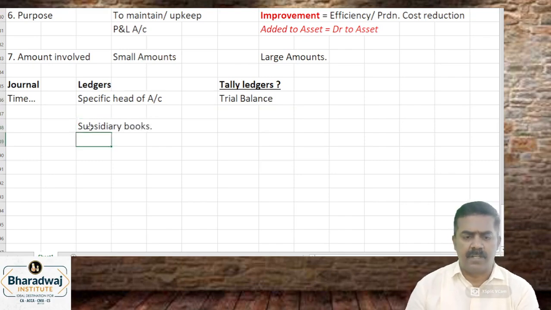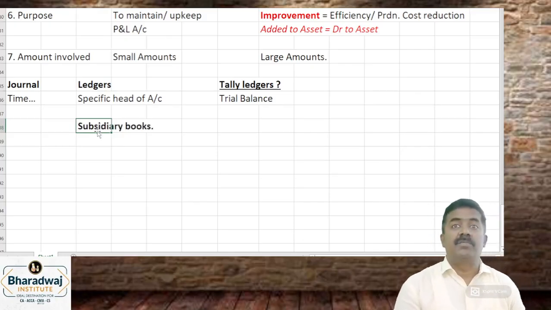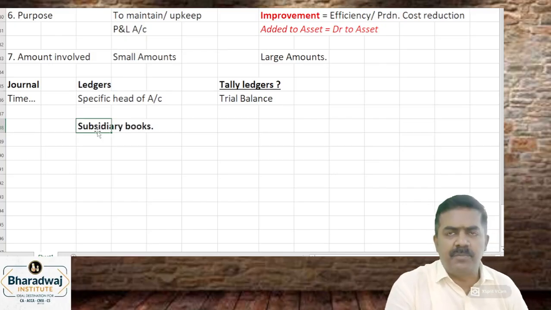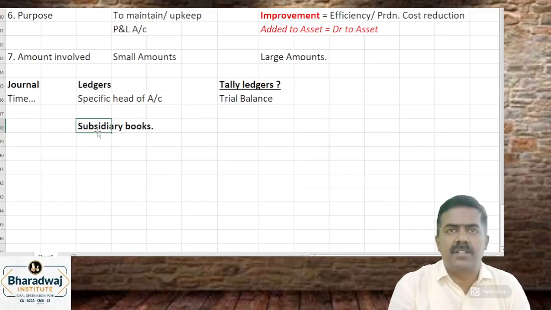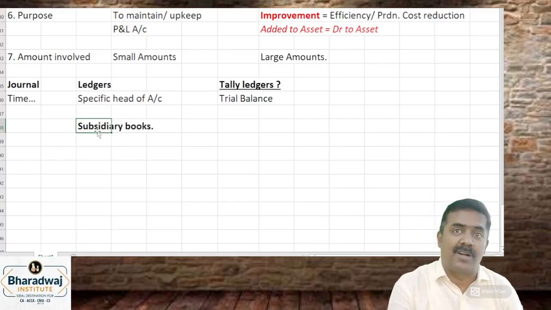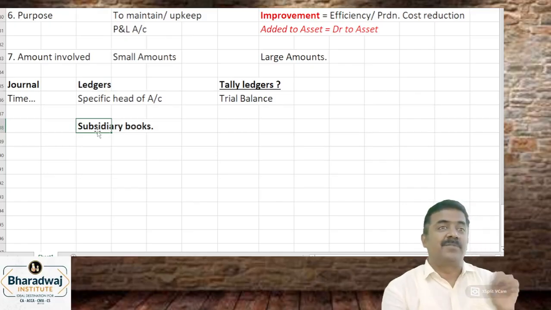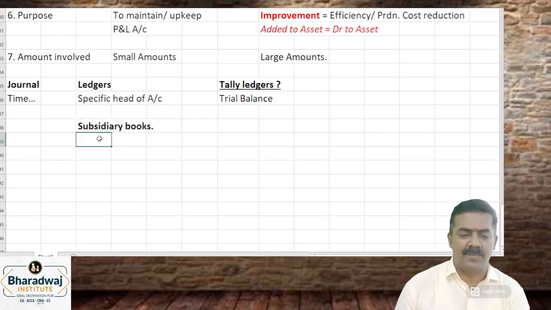What do you mean by subsidiary book? For example, let us assume there are credit sales. Daily to 500 customers, we are selling goods on credit. Daily 500 customers purchase the goods on what? Credit. Is it possible to pass 500 journal entries? What to do? You maintain a sales book. You maintain which one? Sales day book.